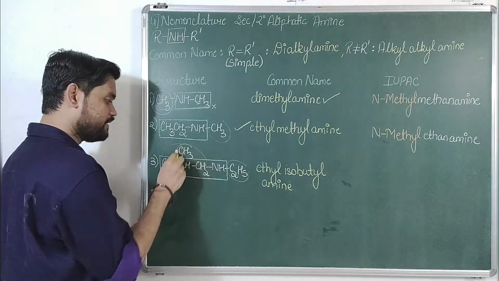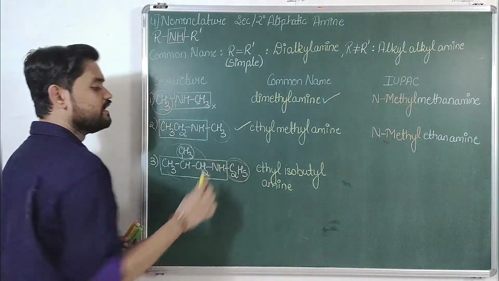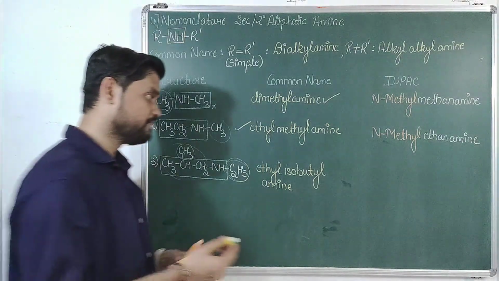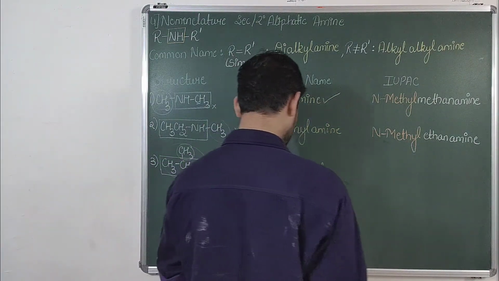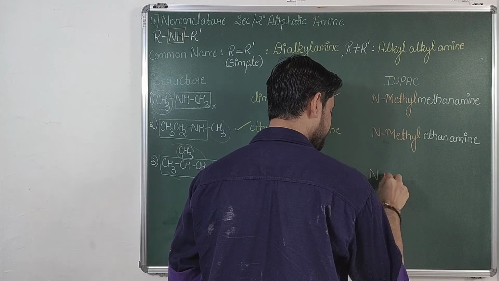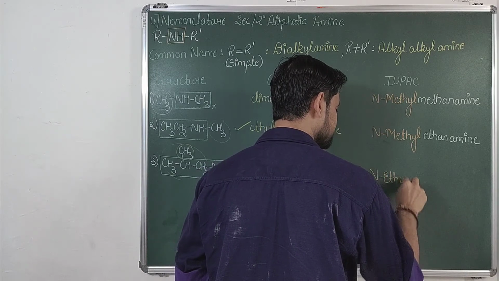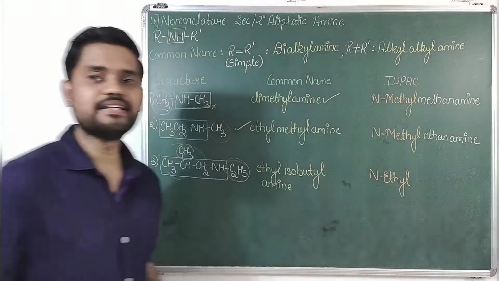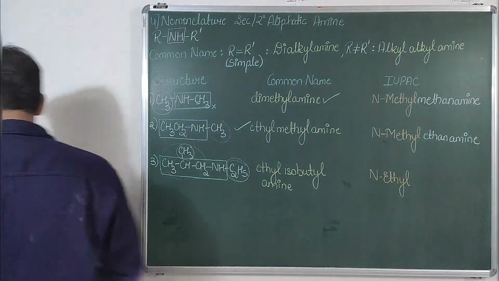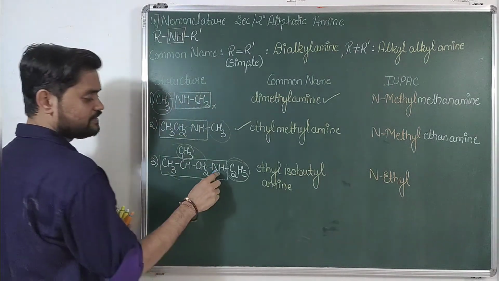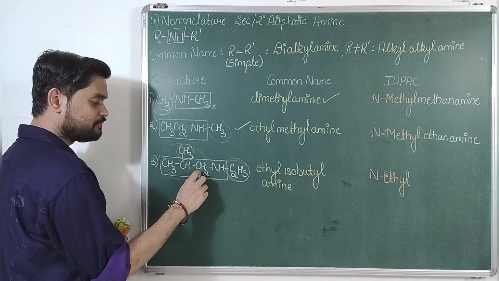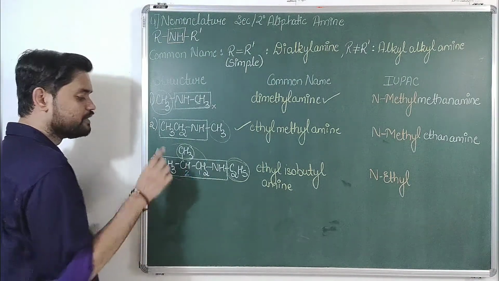There are two substituents, one is methyl and one is ethyl. Alphabetically E comes first, so we'll write the name as N-ethyl. Then number it in such a way that the functional group gets the least number. From this side the functional group will get the least number, so it is 1, 2, 3.